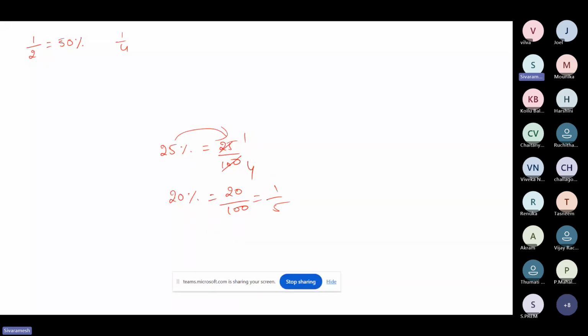This is what the conversion actually is, but the majority of people don't know that. They believe only 25%, 20% and 50% are the only fractions in this concept. But there are so many things that we are going to learn. So many fractions and so many percentages we have here to learn. I'll teach you.